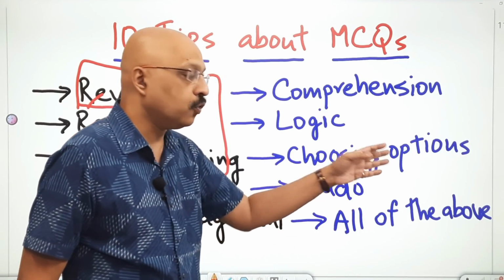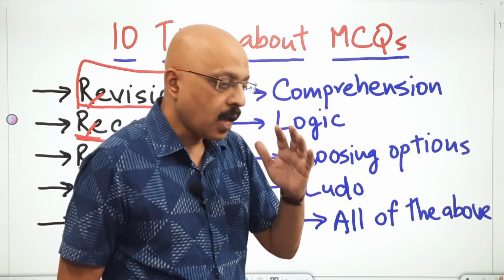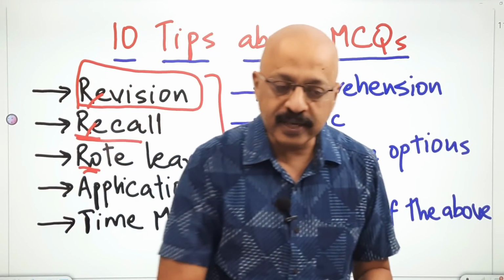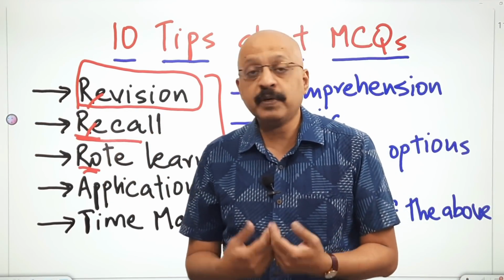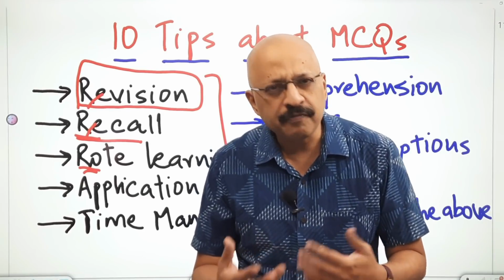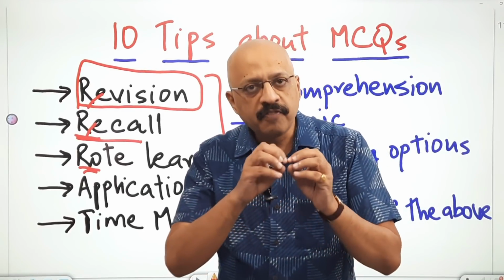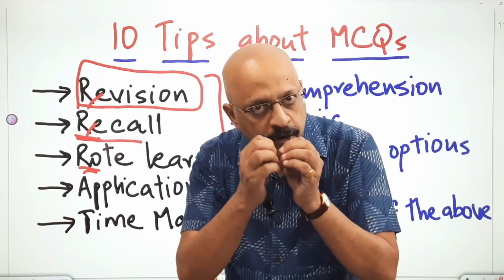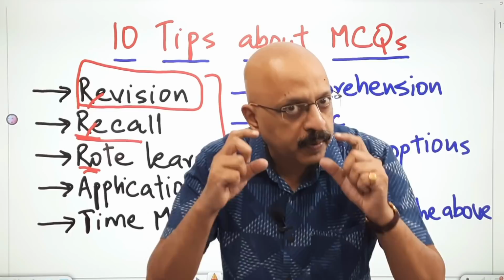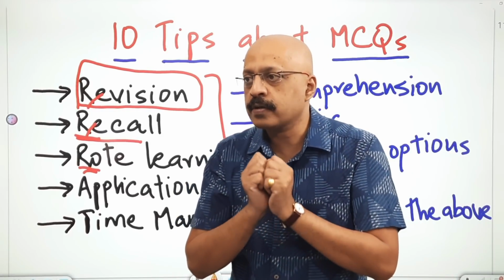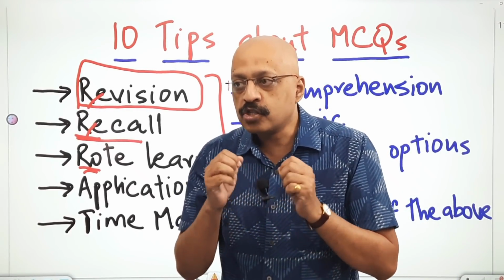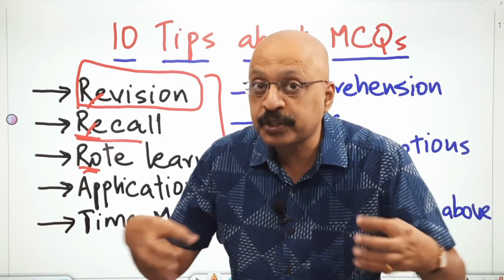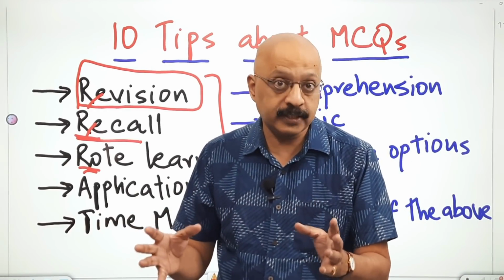One tip I can give you about choosing options is that, and this happens, though I wouldn't say that this will apply to all the cases, but it happens many times, especially with definitions also to an extent, that when one of the options is a little longer, pay a little more attention to it, because what the person who has set the paper is trying to do is to make sure that the option is correct in all aspects, right?